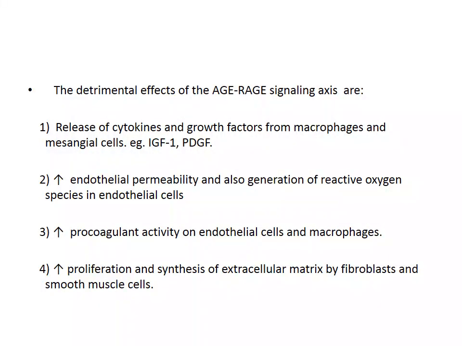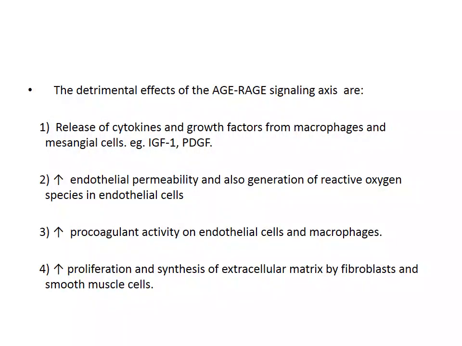The detrimental effects of the advanced glycation end product after it binds to the specific receptors are: first, it causes the release of cytokines and growth factors from the macrophages and mesangial cells, for example insulin-like growth factor and platelet-derived growth factor.